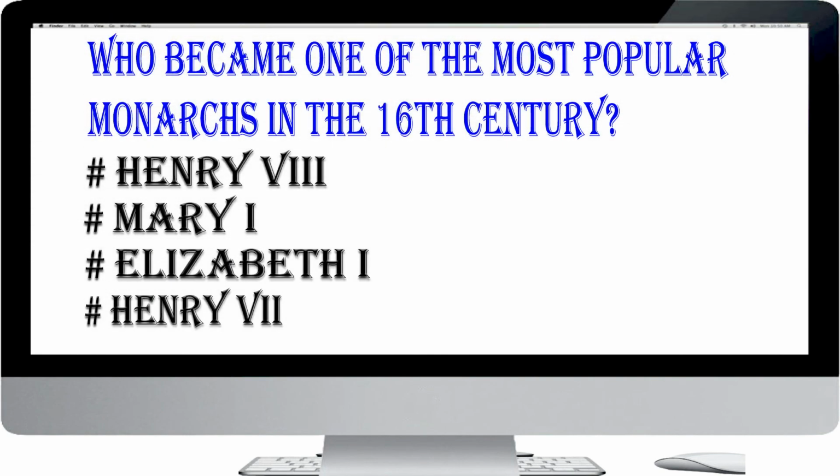Who became one of the most popular monarchs in the 16th century? Henry VIII, Mary I, Elizabeth I, Henry VII. The answer is Elizabeth I. Queen Elizabeth I became one of the most popular monarchs in English history, particularly after 1588, when the English defeated the Spanish Armada.